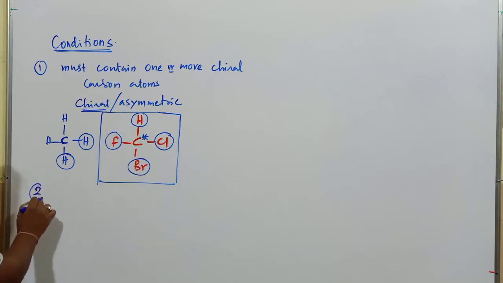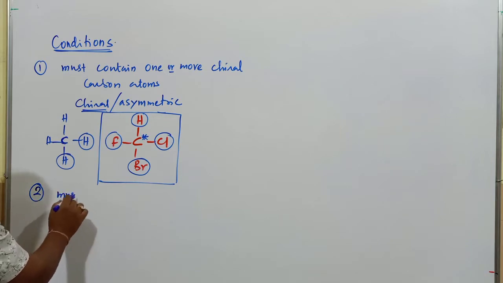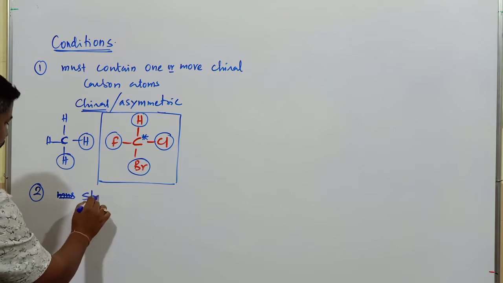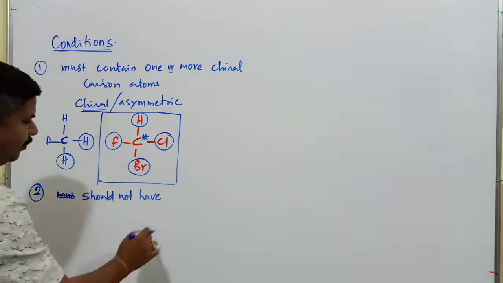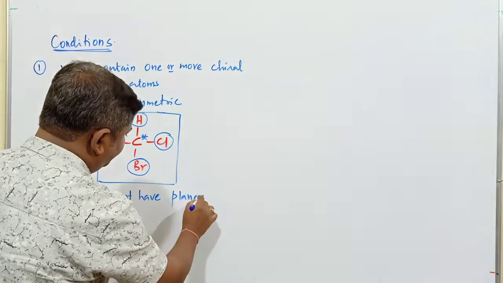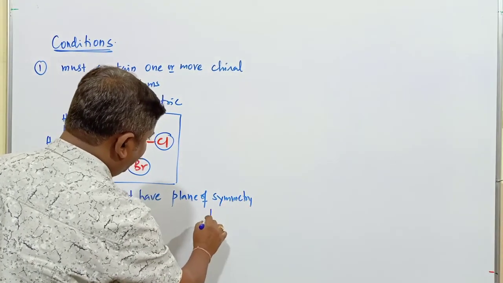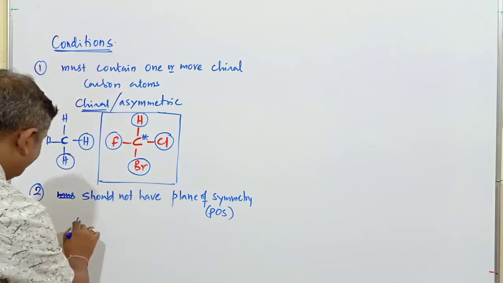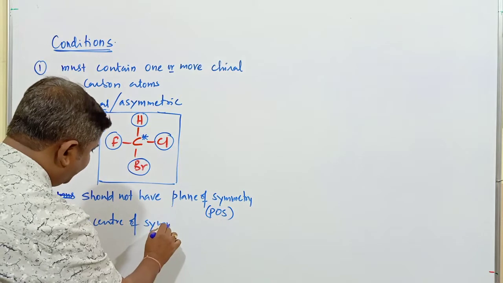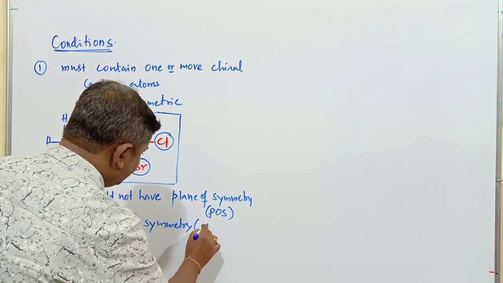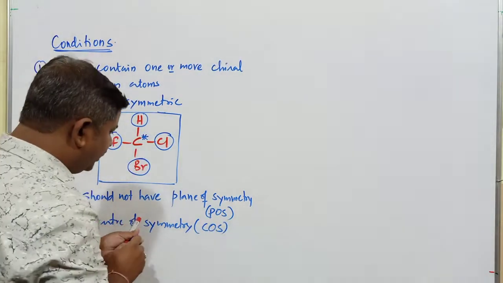So what is the second condition? The second condition is that the compound should not have a plane of symmetry, POS, or a center of symmetry, that is COS. The compound should not have a plane of symmetry or a center of symmetry.